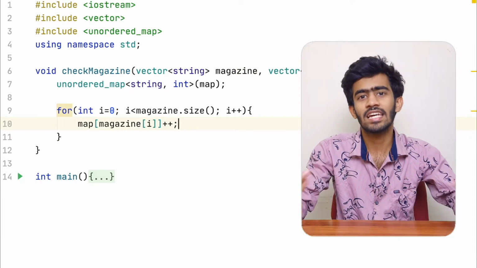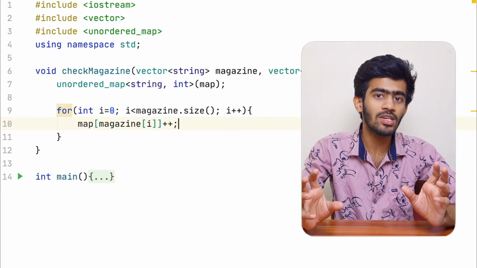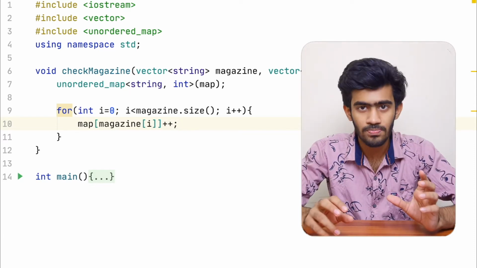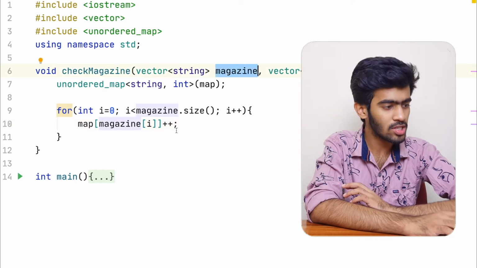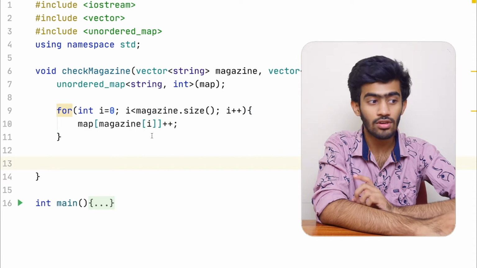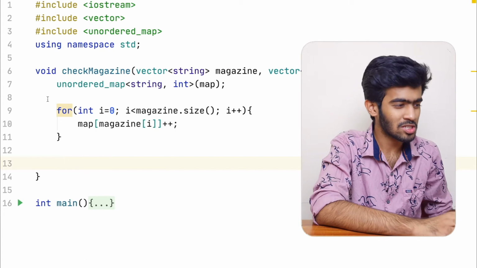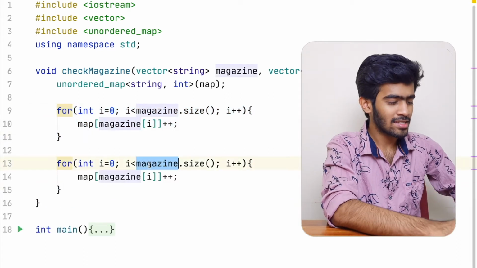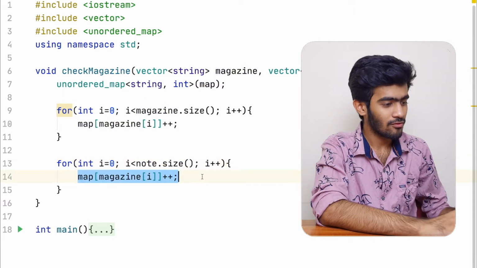So if the word, let us say "2", is present twice, the value that will be stored in the hash map is 2, and the key would be the string "2". In this case, each and every word in this vector magazine will be stored inside the hash map. The next job is to traverse this vector note. For that, we'll just copy and paste this for loop and change magazine to note. And that's it. That's our for loop condition.